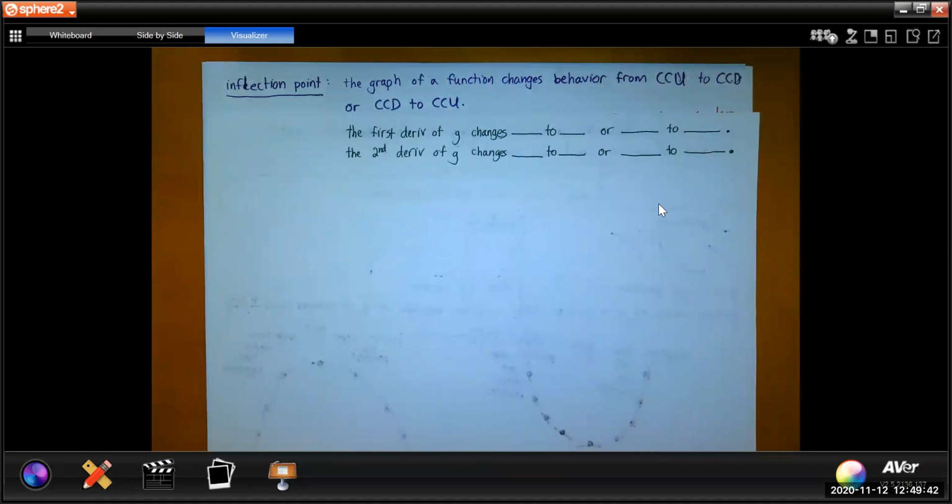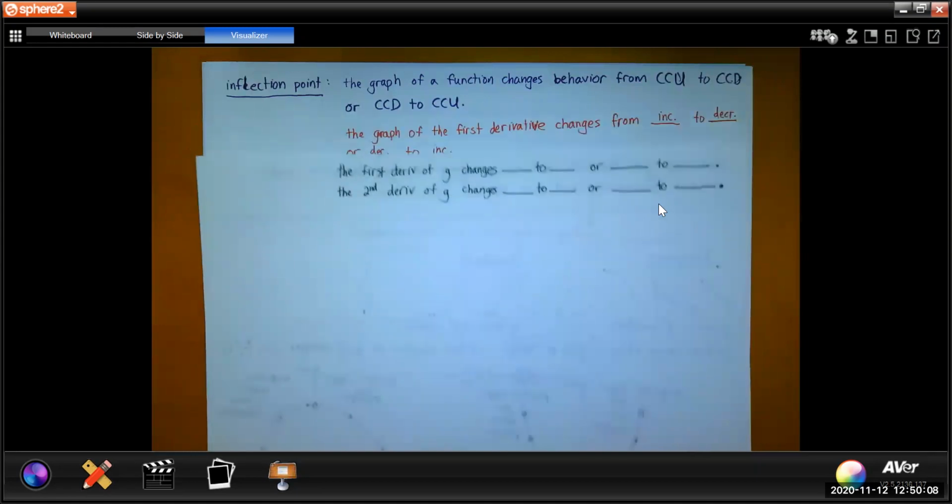So go back to what we just learned about. G is concave up. What do we know about the first derivative of G? First derivative of G is increasing. G is concave down. What do we know about the first derivative of G? First derivative of G is decreasing.